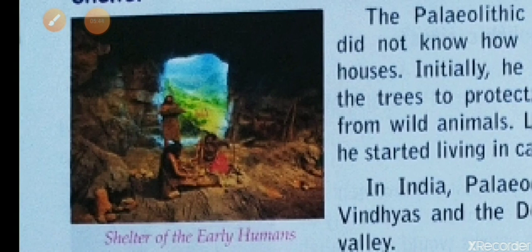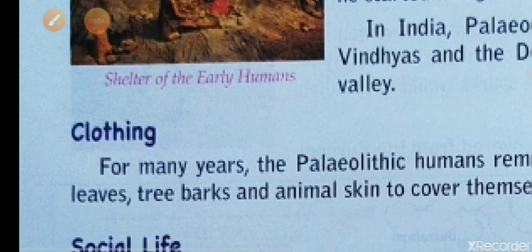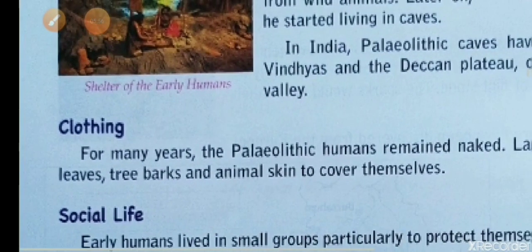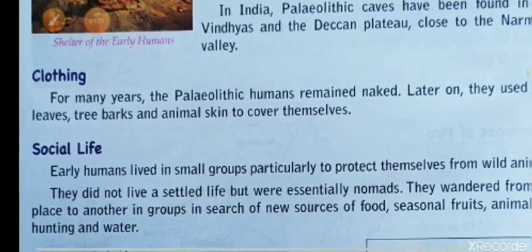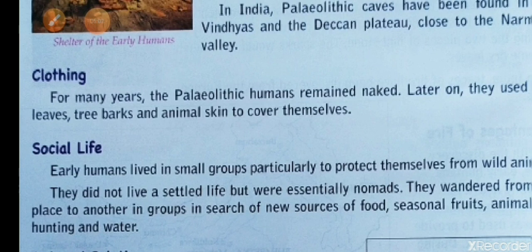Now we will learn about the clothes. What were their clothes in the Paleolithic? The Paleolithic humans remained naked. Naked means they did not wear clothes. Later they used tree leaves, tree barks and animal skin to cover their bodies.